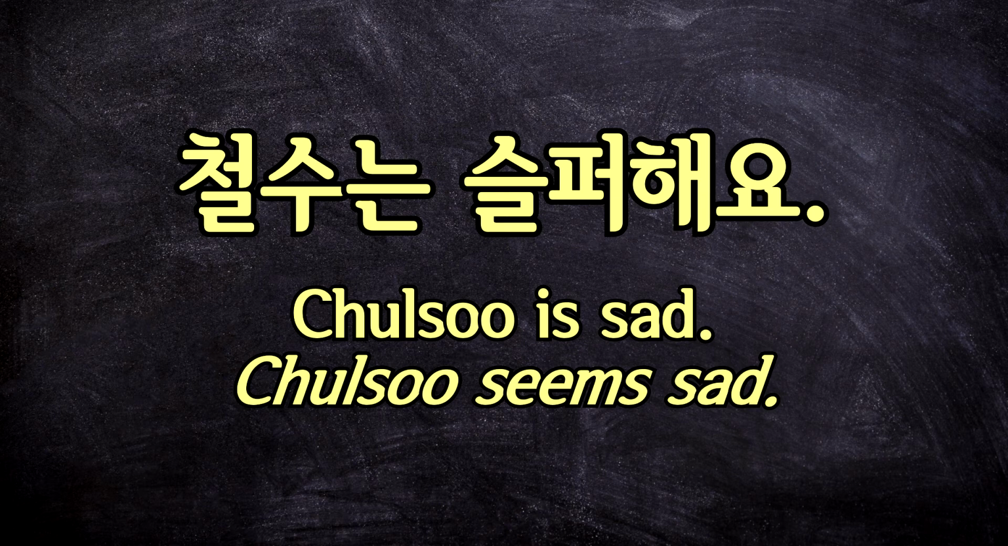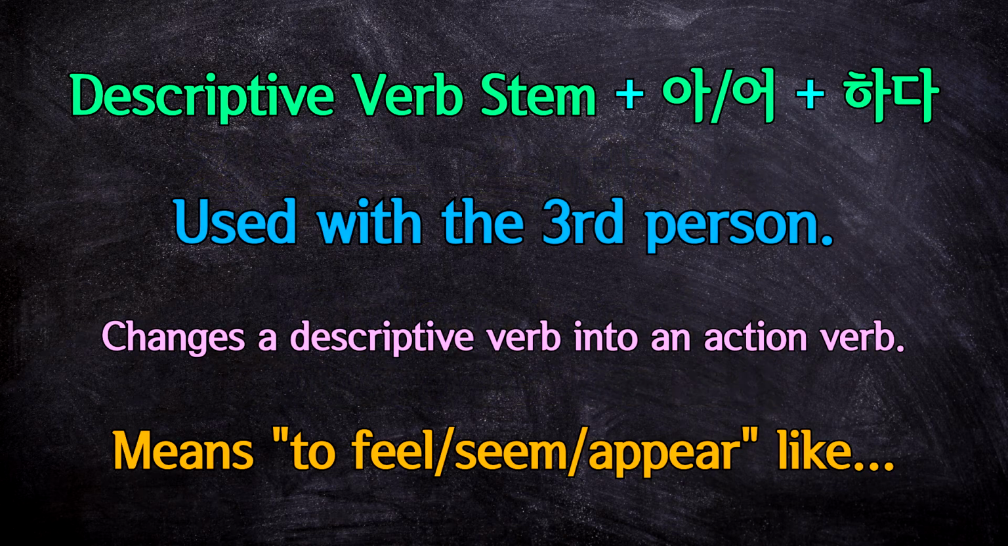So if you say 철수는 슬퍼해요, you're expressing that 철수 is feeling sad, and you're guessing that because you think maybe he also looks sad. Now, this isn't the same as saying that someone looks a certain way, it's just to help you understand the form. This form therefore lets you make assumptions about a third person's wants or feelings without being 100% certain of them. So let's take a look at a few example sentences using descriptive verbs.